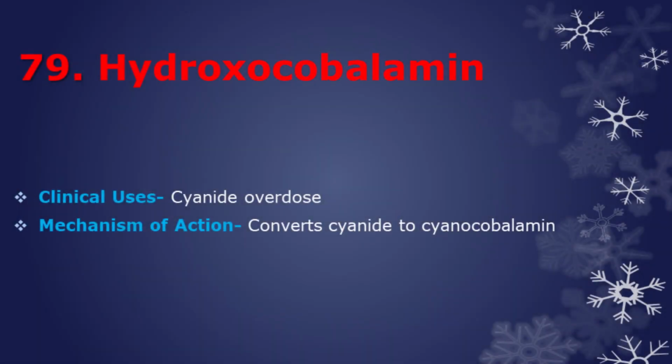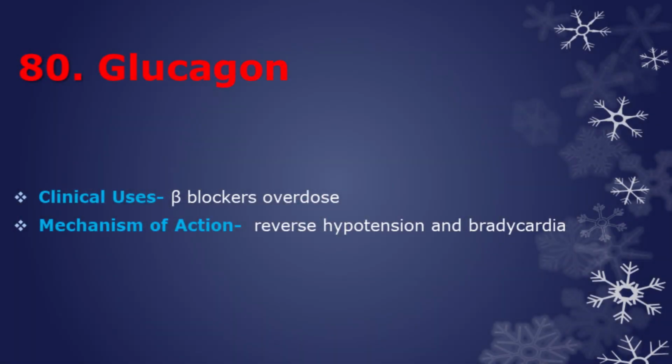Next antidote is hydroxycobalamin. Hydroxycobalamin is used to treat cyanide overdose. It converts cyanide to cyanocobalamin, vitamin B12. Next antidote is glucagon. It is clinically used for beta blocker overdose. It reverses hypotension and bradycardia.